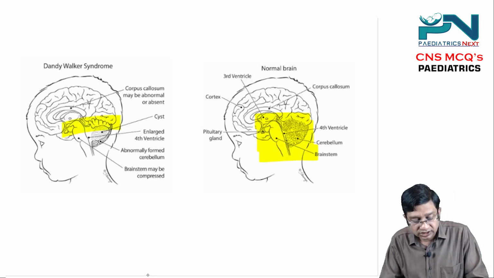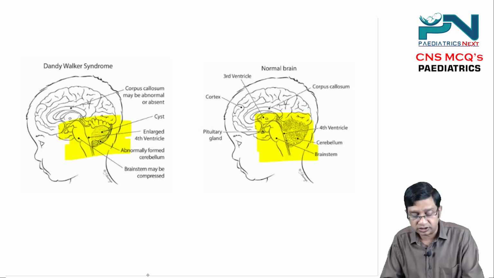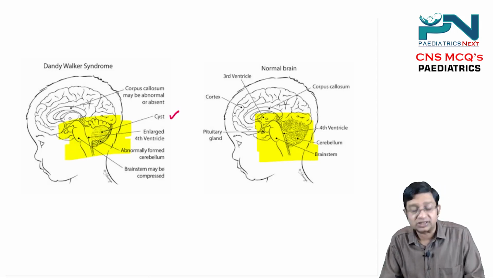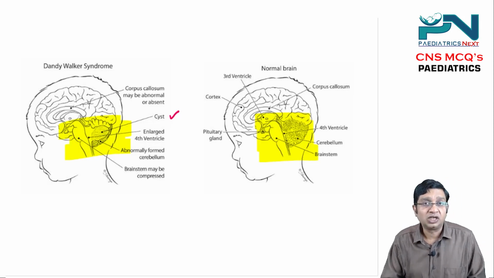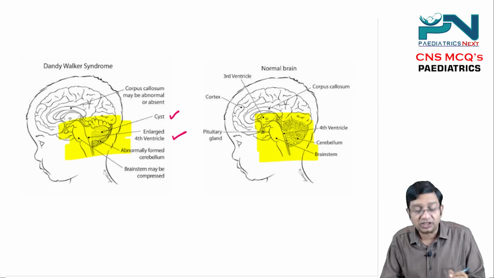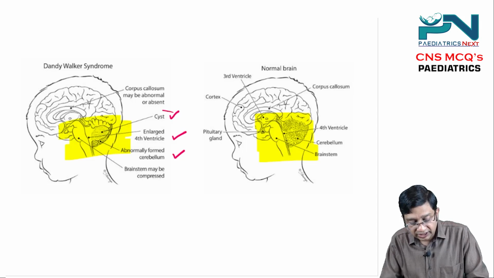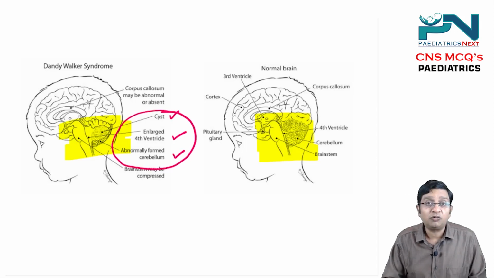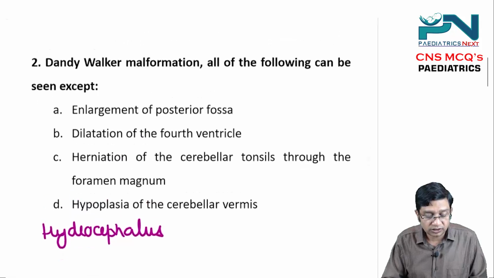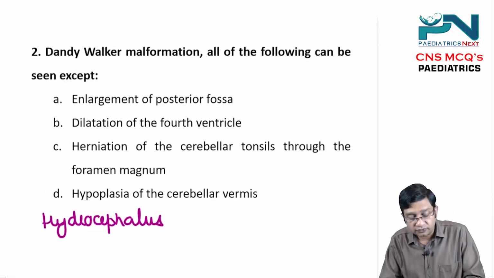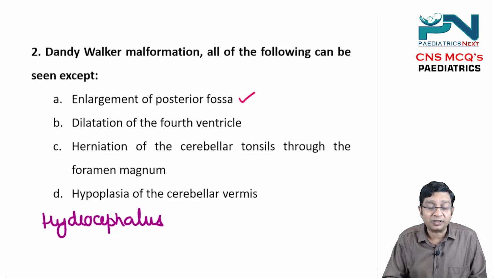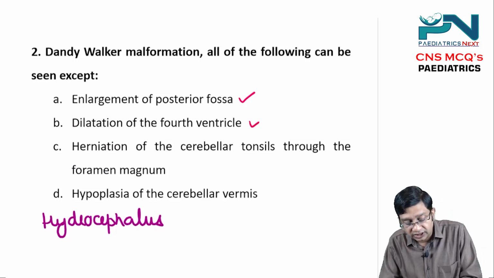And if you concentrate on this area in Dandy-Walker syndrome, there is a cyst, a posterior fossa cyst which communicates with the 4th ventricle, and there is an abnormally formed cerebellum. So this triad forms Dandy-Walker syndrome: a posterior fossa cyst, a dilated 4th ventricle and an abnormally formed cerebellum. Will there be enlargement of the posterior fossa? Yes. Will there be dilation of the 4th ventricle? Yes. Will there be hypoplasia of the cerebellar vermis? Yes.